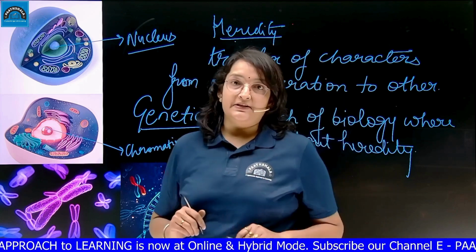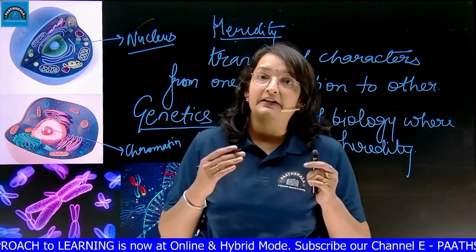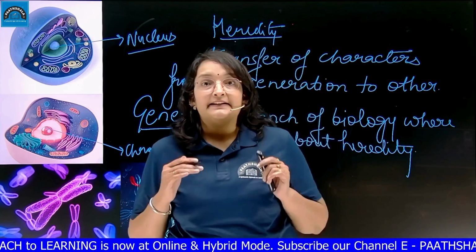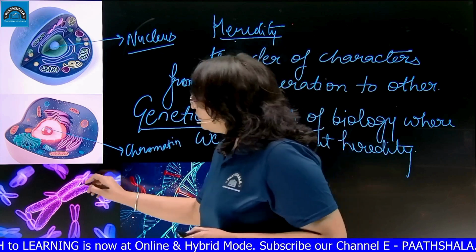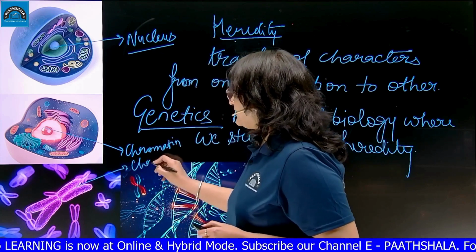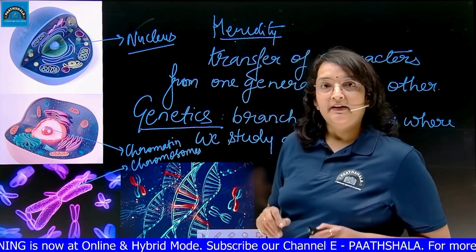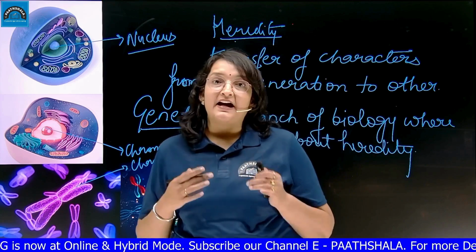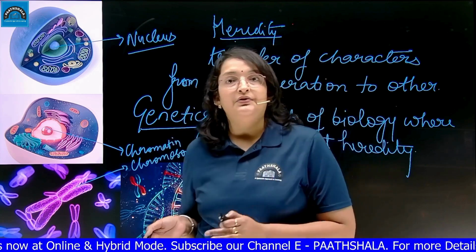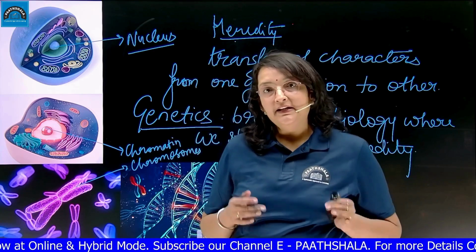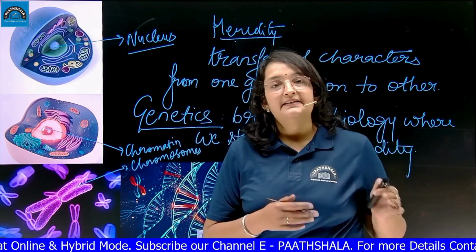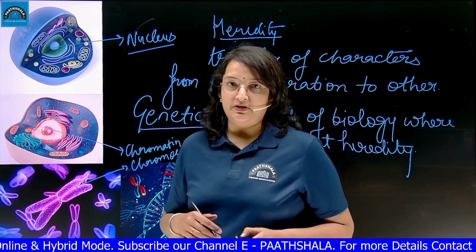At the time of cell division, this thread-like structure gets condensed in the form of chromosomes. Basically, these chromosomes are transferred from one generation to another during reproduction, either sexual or asexual.